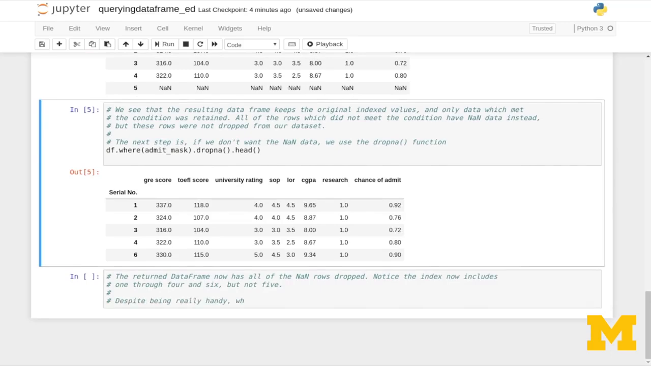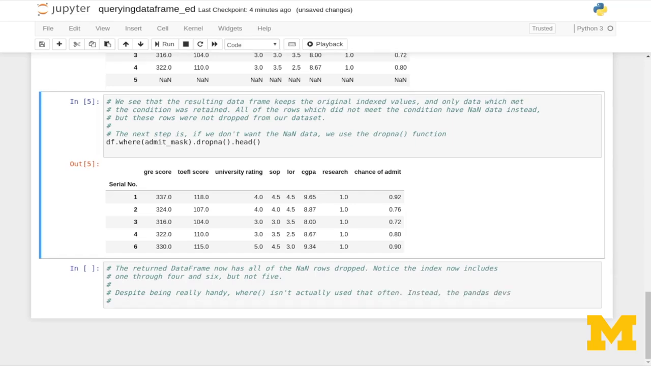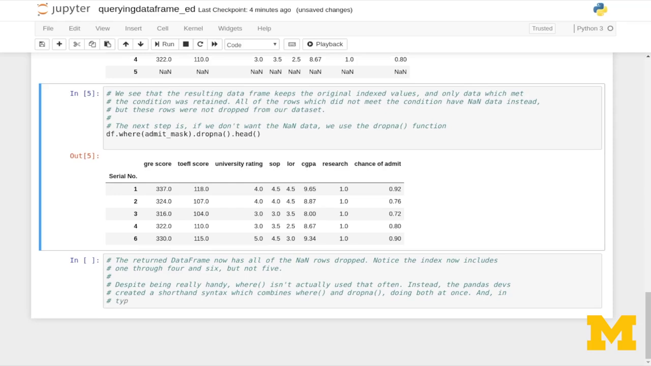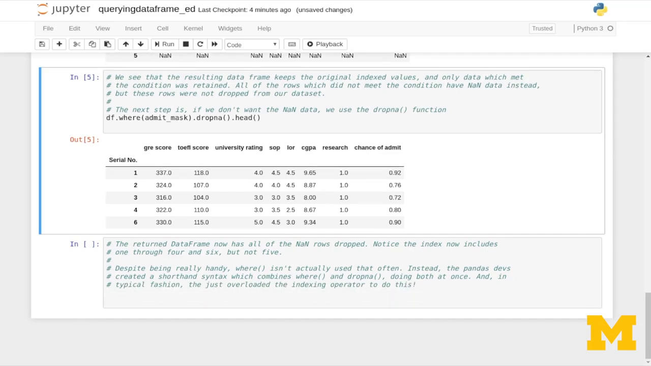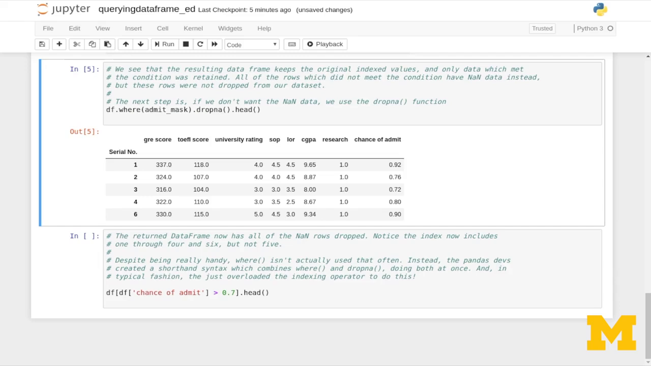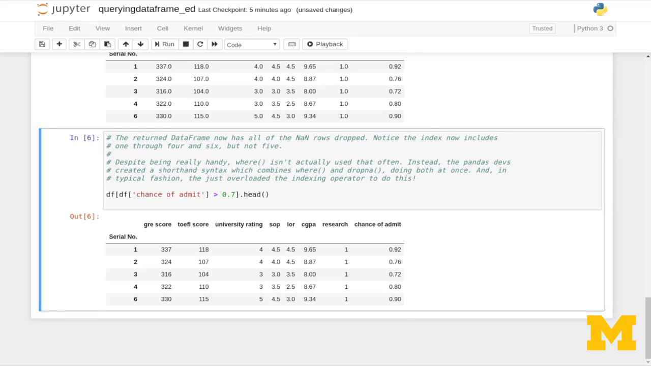Despite being really handy, where isn't actually used that often. Instead, the Pandas devs created a shorthand syntax which combines where and dropna, doing both at once. And in typical fashion, they just overloaded the indexing operator to do this. So here's an example. We do df, and then inside of the indexing operator, we put our computation for the Boolean mask. So df sub chance of admit greater than 0.7 head.